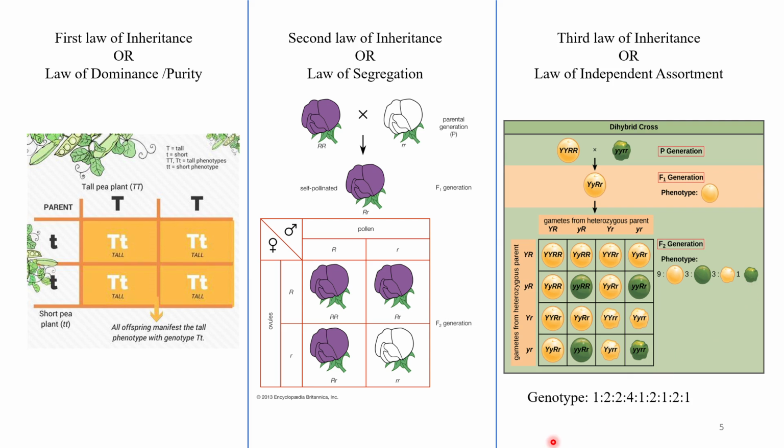And the genotype, round round yellow yellow, is 1.